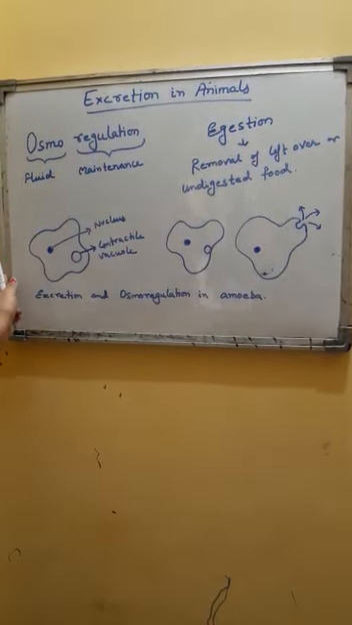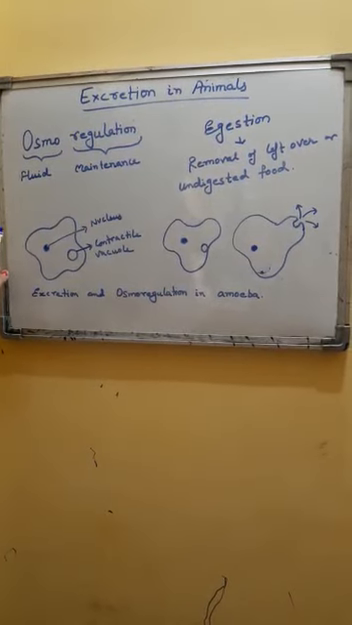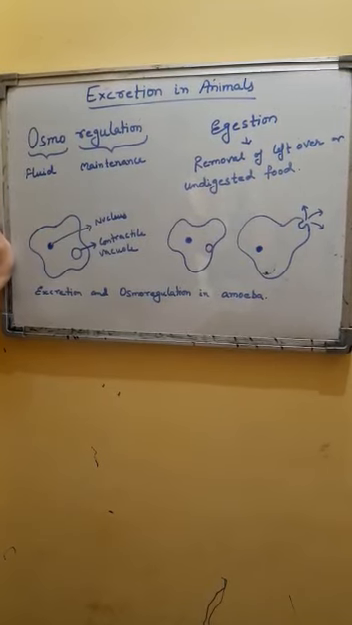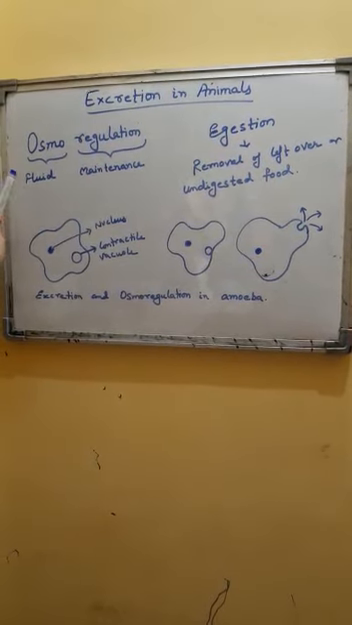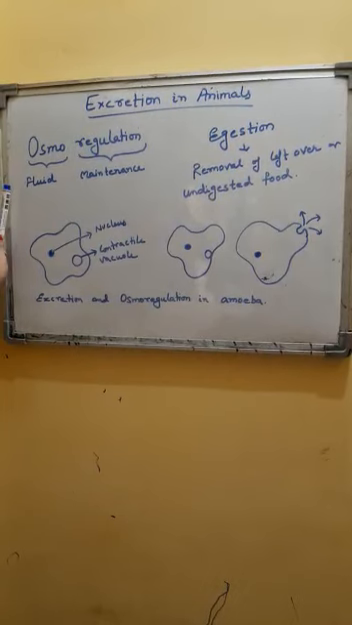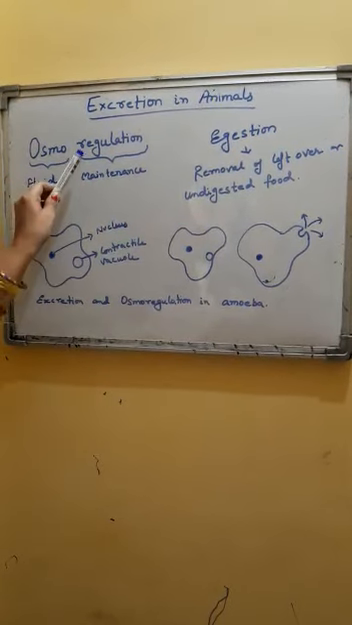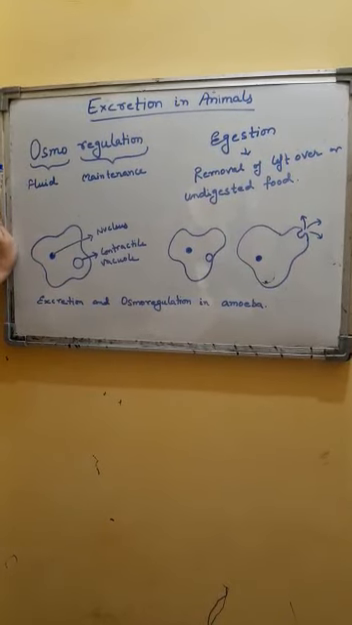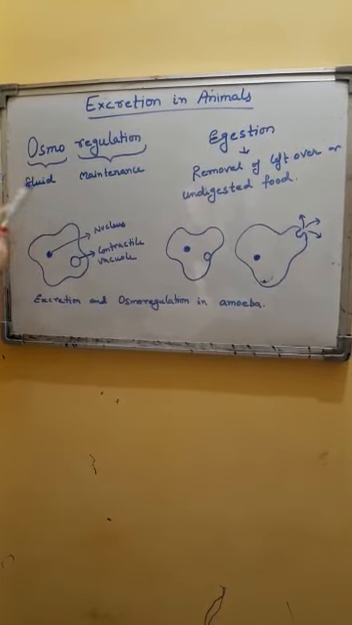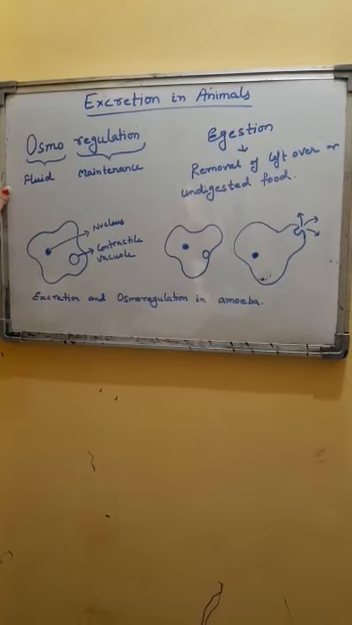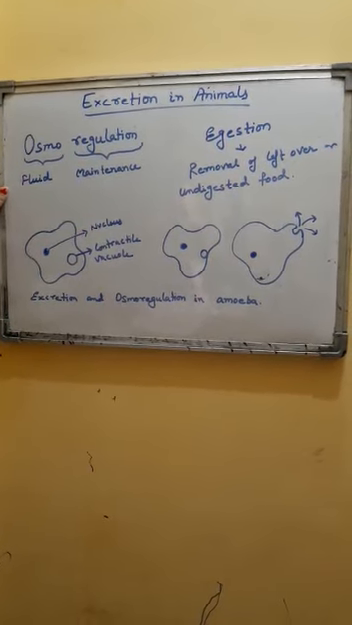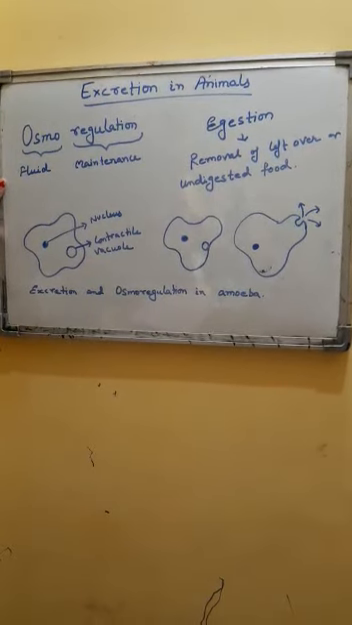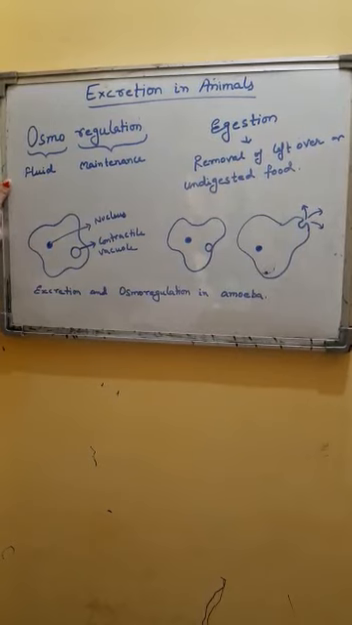Students, a process related to excretion is osmoregulation. Osmo means fluid, sometimes it is used for water, and regulation means maintenance. Actually, osmoregulation is a process of maintenance of body fluids and salts present in the body to regulate or to maintain the osmotic pressure of the body.